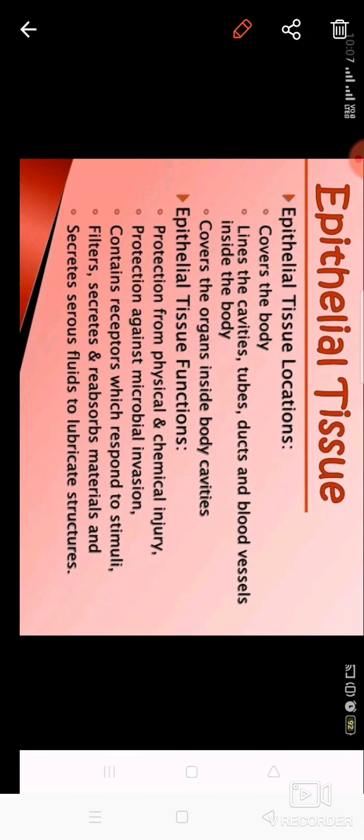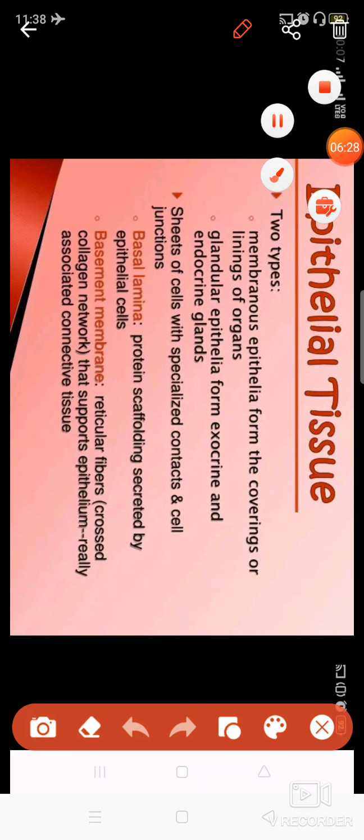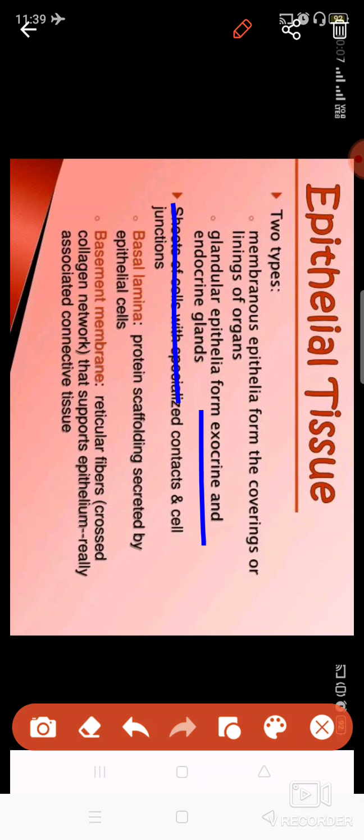Okay, so this is the function of epithelial tissue. These epithelial tissues are basically of two types. These are either present in the form of membranes, or present in the form of glandular epithelium. In the form of membrane, these only cover the organs. In the form of glandular epithelium, these are present in the glands which release the hormones.